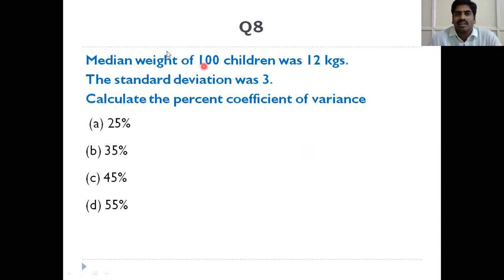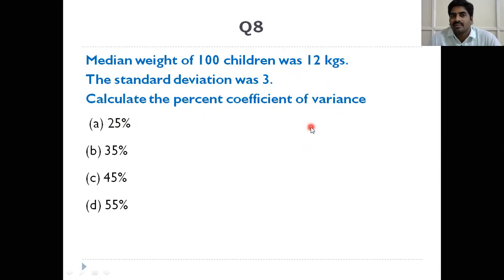Sorry, this is not a median weight, this is a mean weight. The mean weight of 100 children was 12 kg. The standard deviation was 3. Calculate the percentage coefficient of variation. The formula is SD by mean into 100. SD is 3, mean value is 12. So 3 by 12 into 100 is equal to 25%. The coefficient of variation formula is SD by mean into 100, not the median.